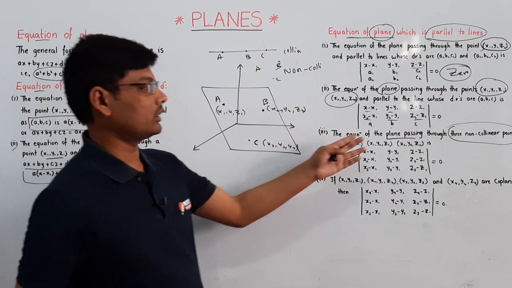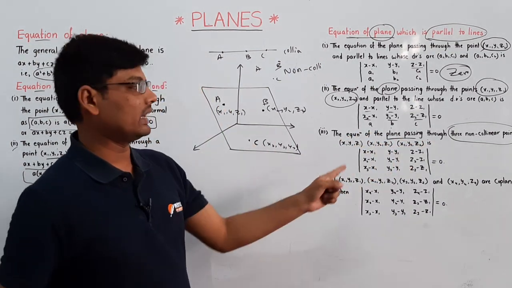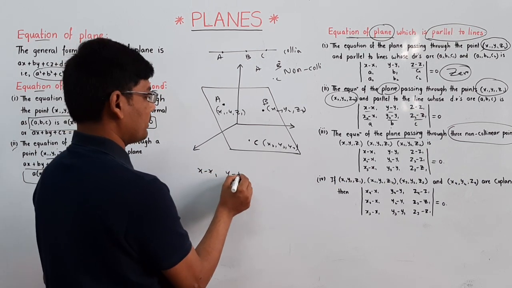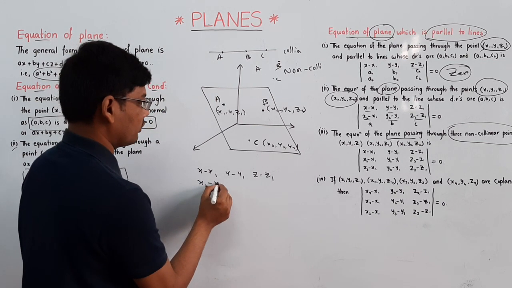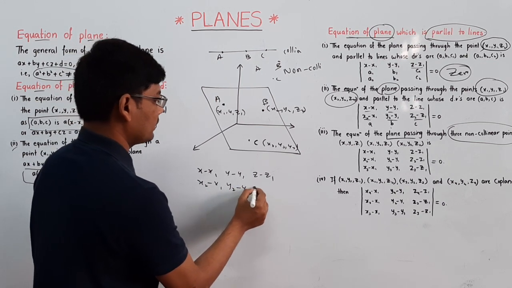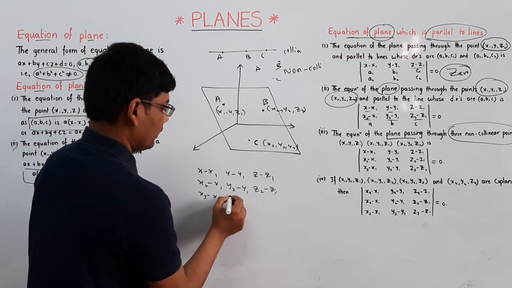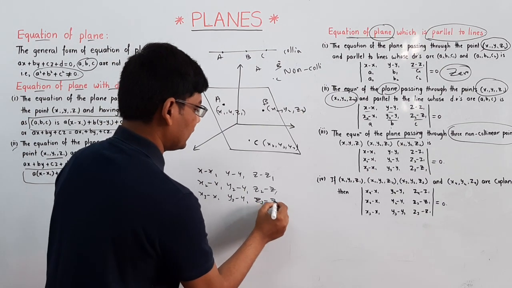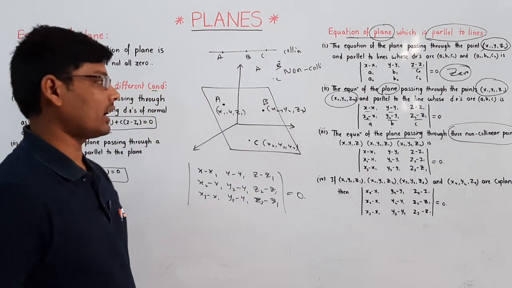A plane is passing through these 3 non-collinear points A, B, C. Then the equation of the plane is the determinant x minus x1, y minus y1, z minus z1, x2 minus x1, y2 minus y1, z2 minus z1, x3 minus x1, y3 minus y1, z3 minus z1, equal to 0. Then the equation of the plane we can find easily.